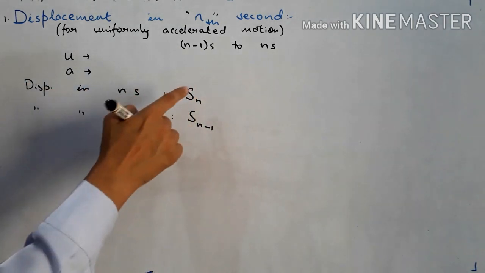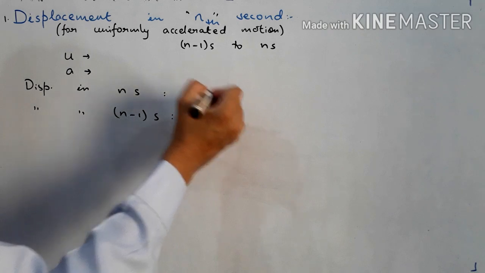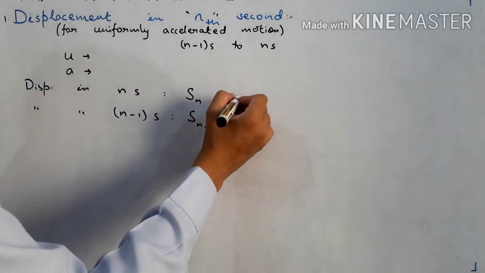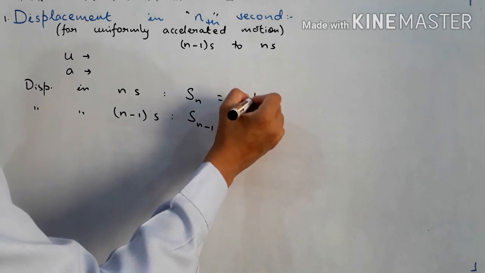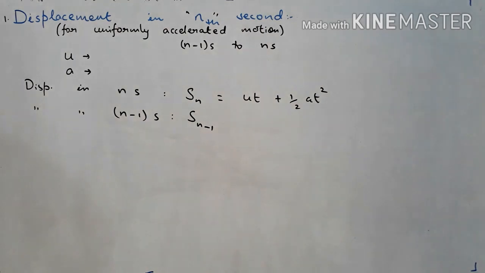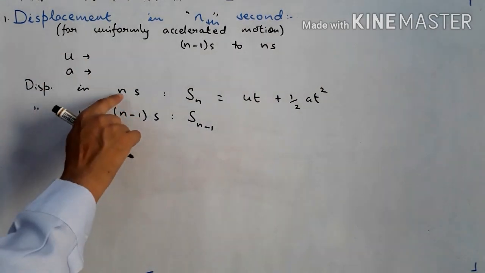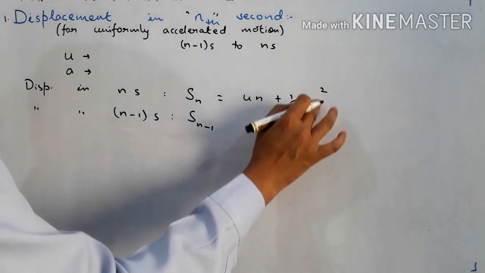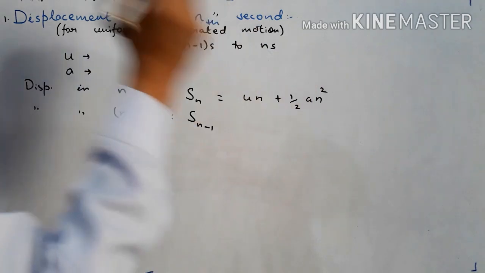We know S is equal to ut plus half at square. So this is the formula for displacement. Now in this expression we'll put t equal to n seconds. So I'll put t is equal to n.